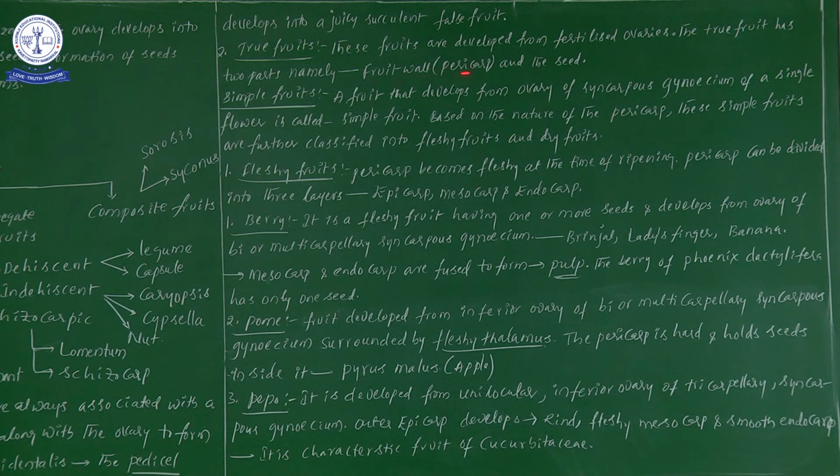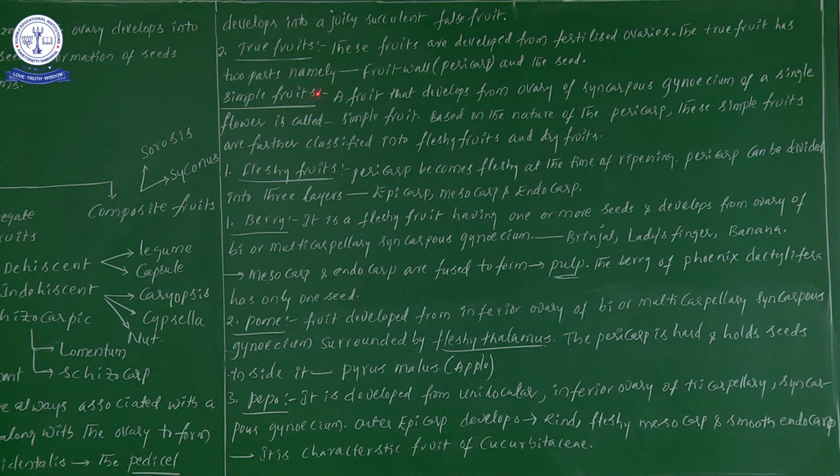Both you try to remember, important. Next name is seed. So here the fruit wall or the pericarp and the seed are the two parts of the true fruit. Right, true fruit has definitely two parts. One is a fruit wall and one more is a seed. Okay, right. Now let us see simple fruits.